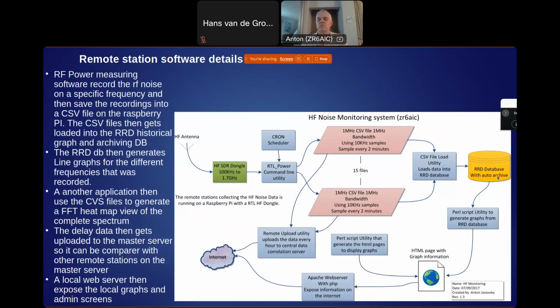The RRD database then generates the graphs that I've showed previously, and those graphs get exposed through a web interface, which displays them on the screen if you access it through a web browser. The other files then get uploaded at about midnight to the master server. And that's where the master server offers the data for comparison.